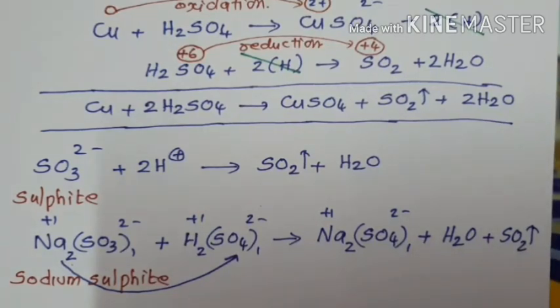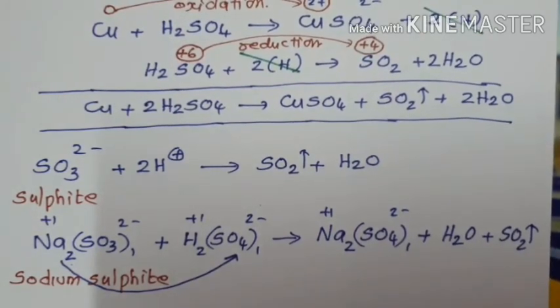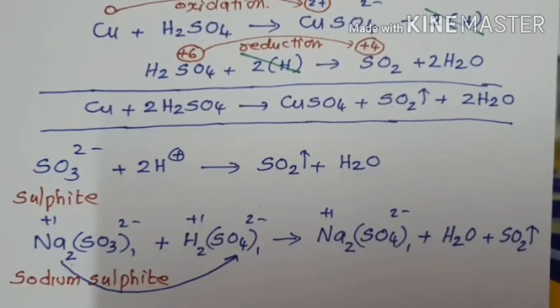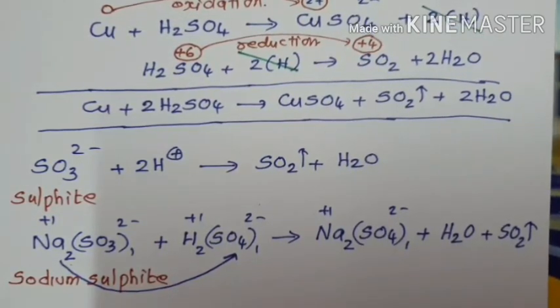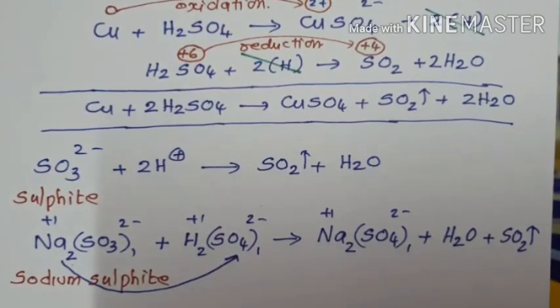So these are the methods of preparation of sulfur dioxide. First method, burning of sulfur with oxygen, and second method, from sulfide during roasting. Zinc blende, galena and iron pyrite during roasting are converted into metal oxide along with sulfur dioxide. In the laboratory, metal when treated with sulfuric acid, or metal sulfite when treated with sulfuric acid, produces sulfur dioxide. So these are the preparations of sulfur dioxide. Thank you.